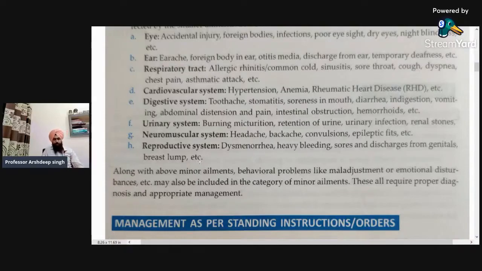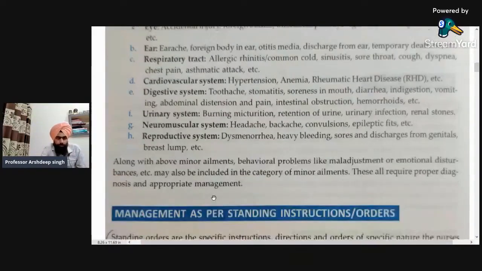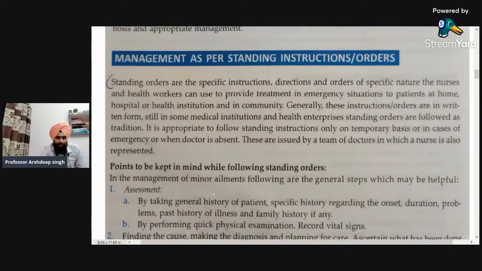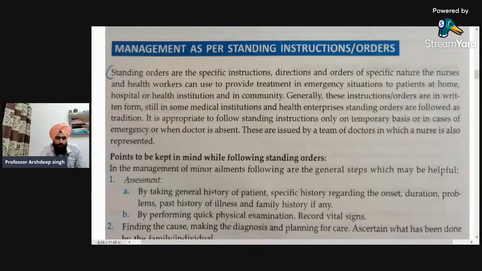Okay. Next is management as per standing orders. So how would we manage the minor ailments? What are the various standing orders, or what is a standing order? First of all is the definition. Standing orders are specific instructions, directions, and orders of a specific nature that nurses and health workers can use to provide treatment in emergency situations, for patients at home, in hospital or health institution, or in the community.